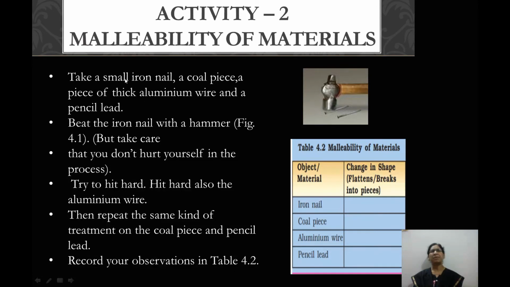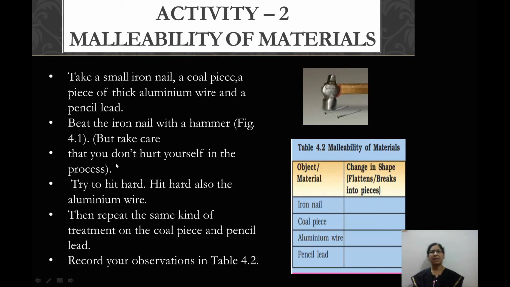So, we will try to understand more about malleability of materials with the help of an activity. Take a small iron nail, a coal piece, a piece of thick aluminium wire and a pencil lead. Beat the iron nail with a hammer. Here it is shown in the figure.